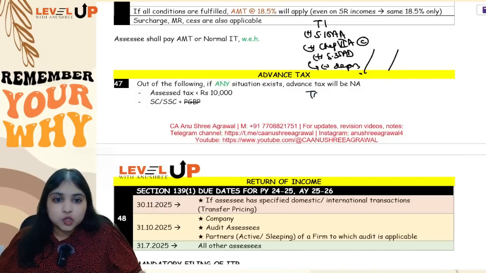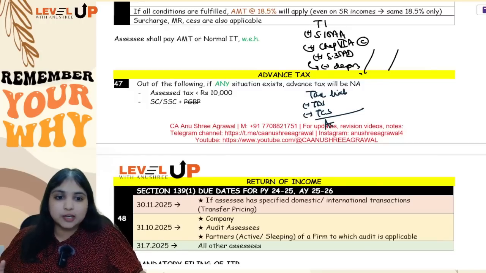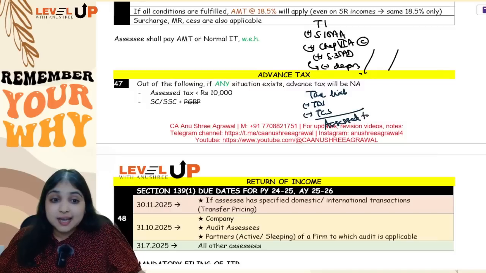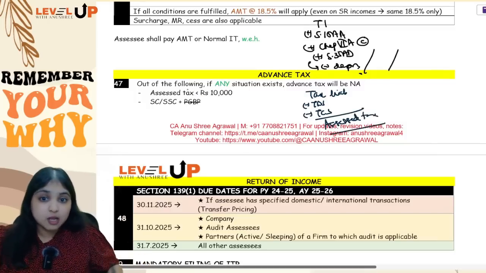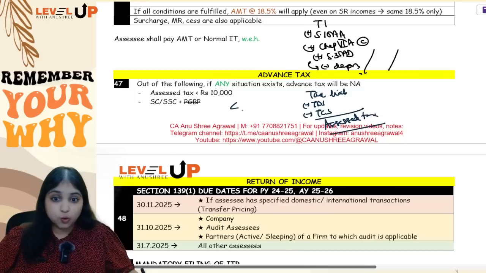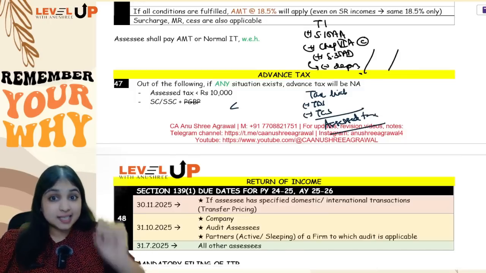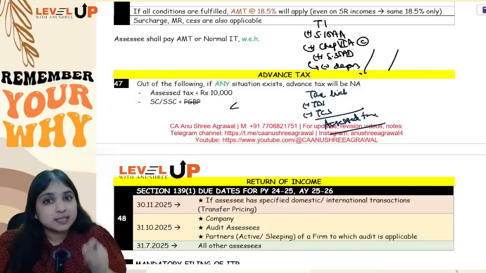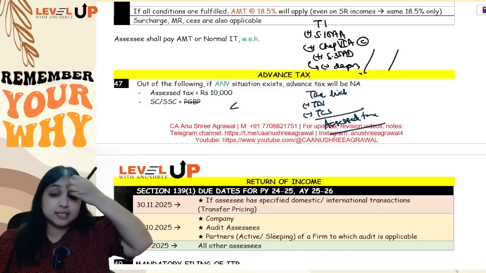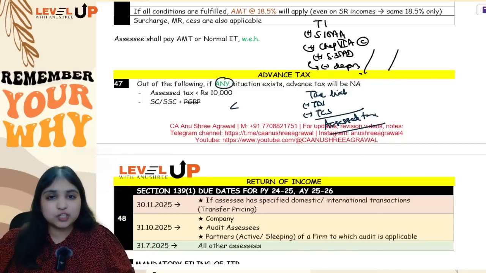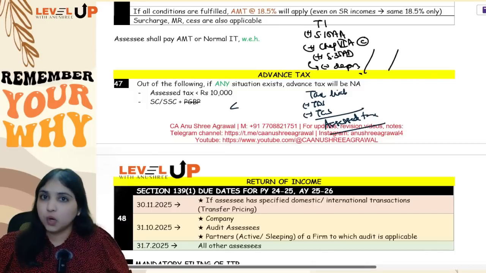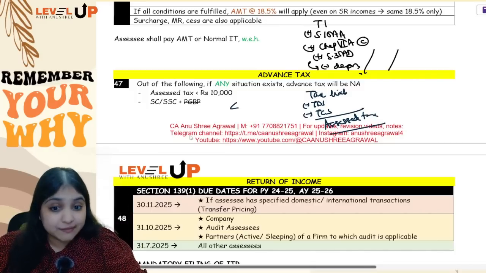Now, what is assessed tax? You will find your tax liability. You will subtract TDS credit, you will subtract TCS credit, that's all. You will get your assessed tax. If this assessed tax number is less than 10,000, not up to, I am saying less than. So not less than or equal to, only less than I am saying. If assessed tax is less than 10,000, or if the assessee is a senior citizen or a super senior citizen not having PGBP, if any of these two situations exist, then advance tax will not apply. This is your 47th adjustment.